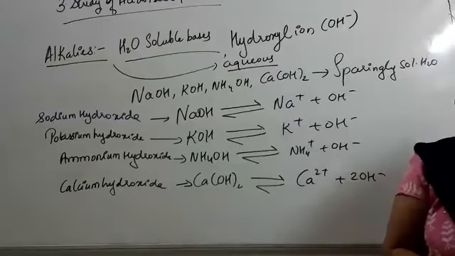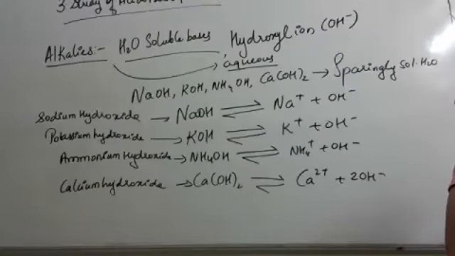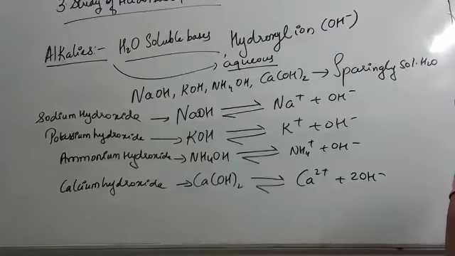Alkalis are water soluble bases. Aqueous solution of alkali means when alkali is dissolved in water, it produces a negatively charged ion, called hydroxyl ion, given by the formula OH minus. Sodium hydroxide, potassium hydroxide, ammonium hydroxide, calcium hydroxide are sparingly soluble in water. It means they do not completely dissolve in water.